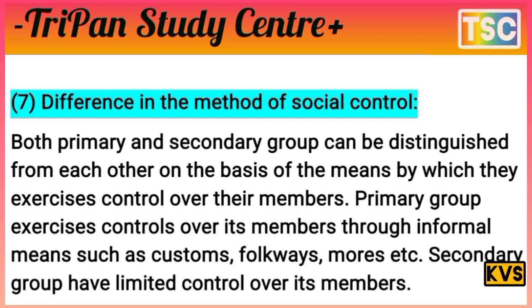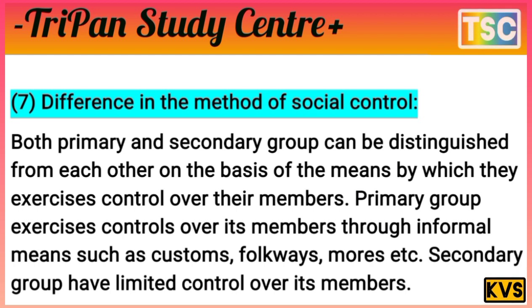The next point is difference in the method of social control. Primary and secondary groups can be distinguished from each other on the basis of the means by which they exercise control over the members. Primary groups exercise control over the members through informal means such as custom, folkways, mores, etc.